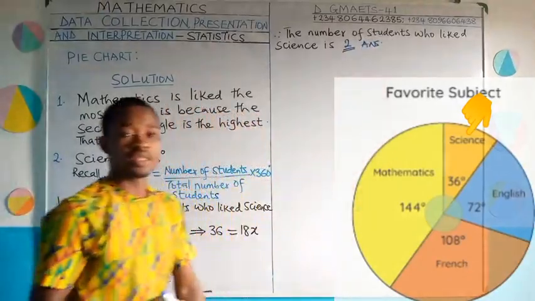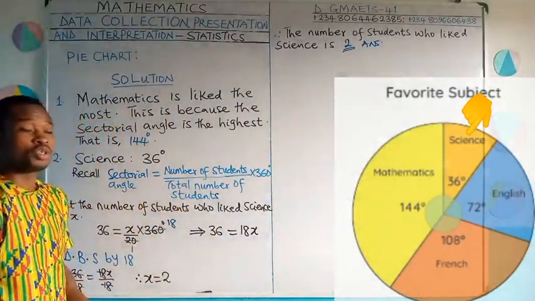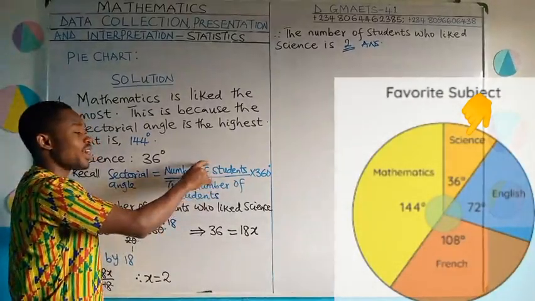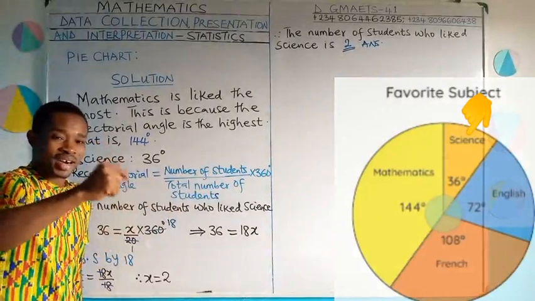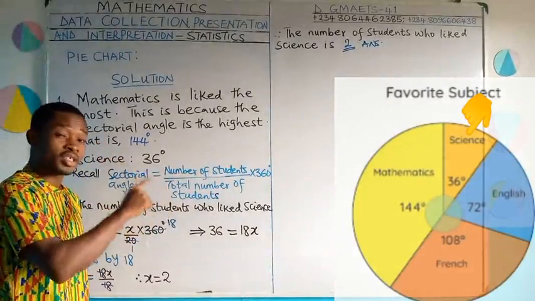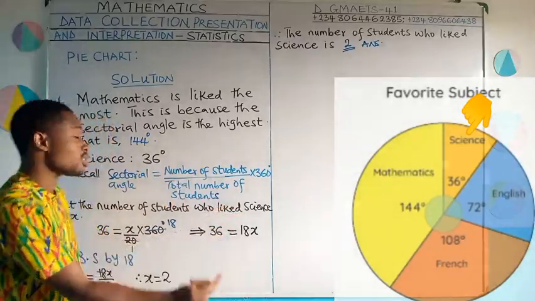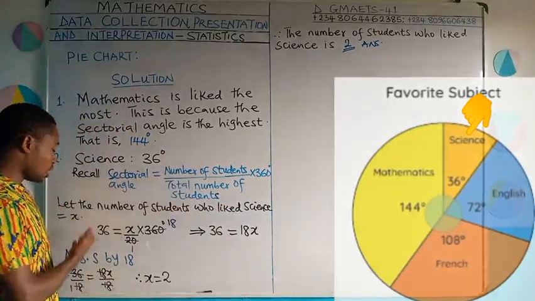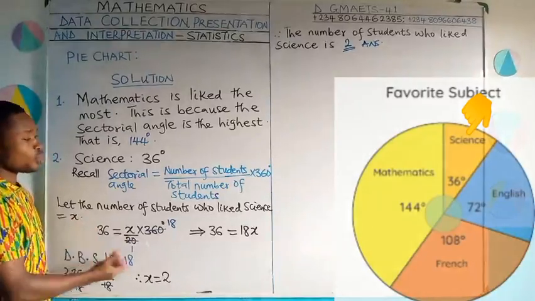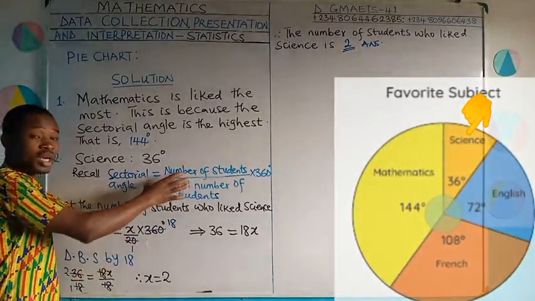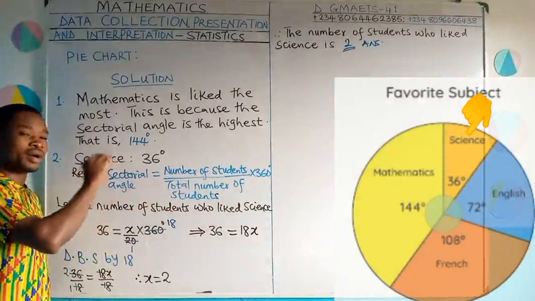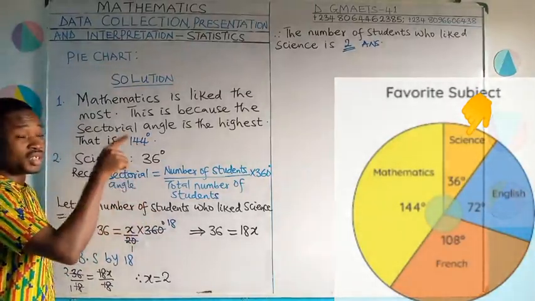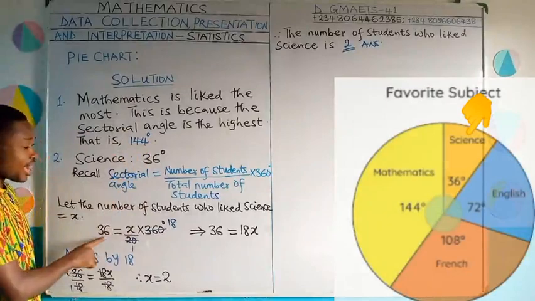And please take note of this thing we did here, okay? It's very simple. We use the formula of sectorial angle. And we are looking for the number of students who say they like science. We don't know that number, which is divided by the total, which in this case is 20, then multiplied by 360 degrees to give you the sectorial angle of science. We don't know that number. I said we should call it x. We called it x. We now substituted into this formula. Remember, question number 2 is talking about science. So sectorial angle will now become the sectorial angle of science, which is 36 from the pie chart. And that's what I have here.